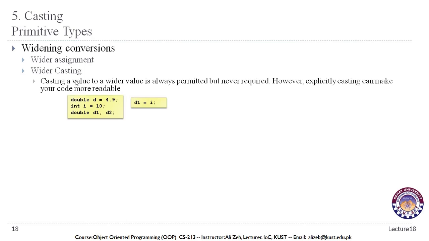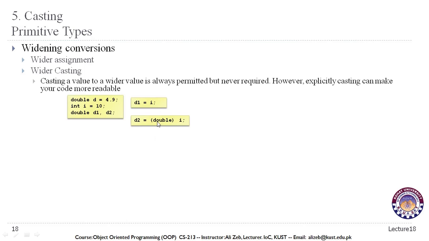We can do that without getting any compilation error. The reason for that is that a double value can store more detail, it can store more information than an integer value. That is why Java allows it without any explicit conversion. But if you want to explicitly convert the integer to a double, then we can use this syntax, where this is our integer variable i of type int, and this is the type that we want to convert it into, and we are assigning the converted int variable to the double variable.